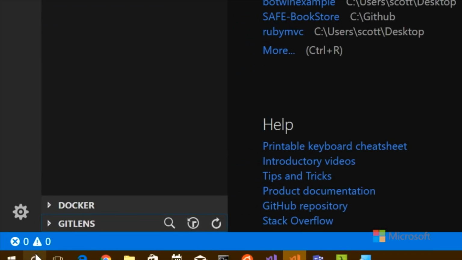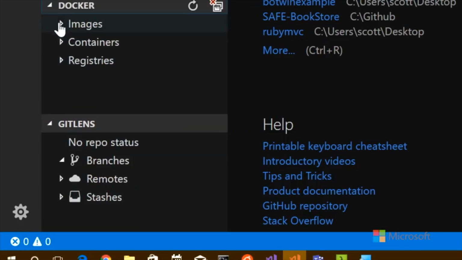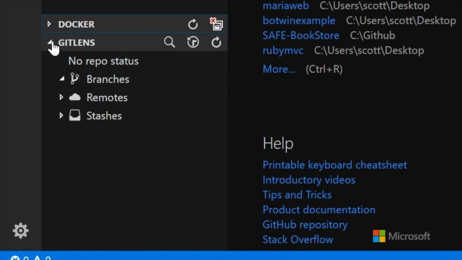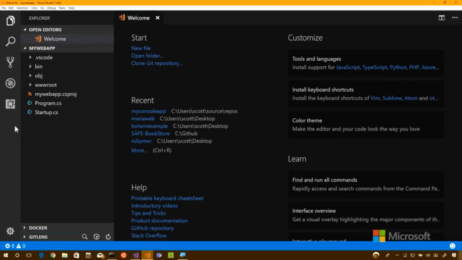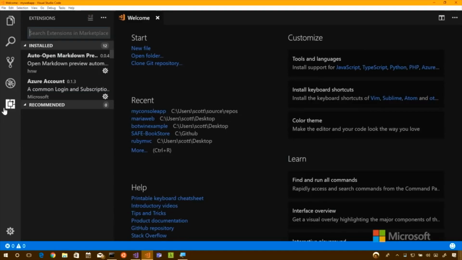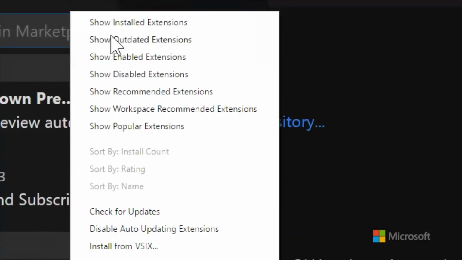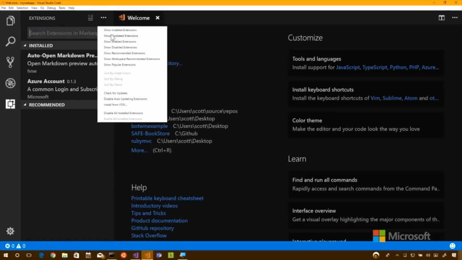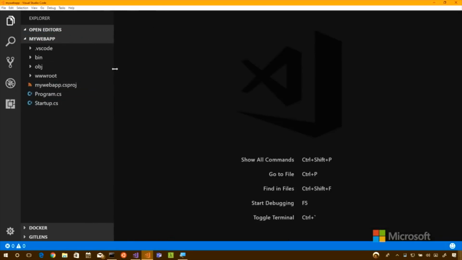Down here, I've got some extensions. These are little accordion extensions if I want to play with Docker or if I'm using Git, so GitLens and Docker are extensions. If I click over here on the left, you can see my installed extensions and recommended extensions, and I could search for extensions here as opposed to using the web. I was just moving them out of the way because I noticed something different. Definitely useful. So let's move that out of the way.